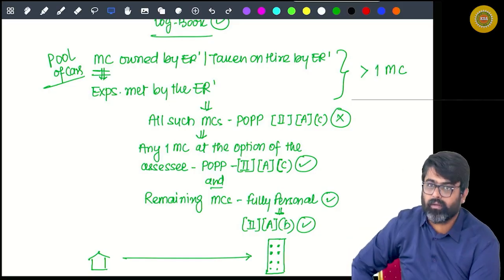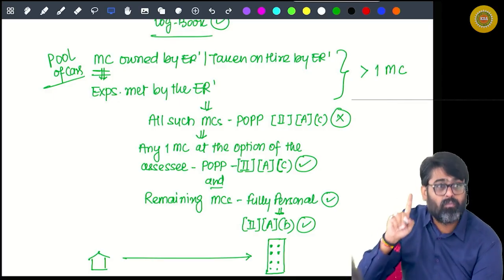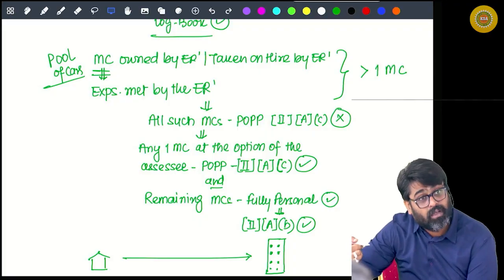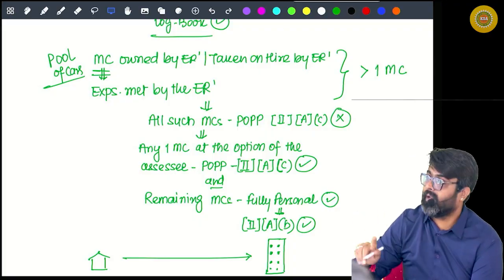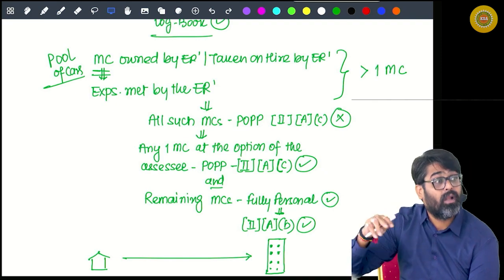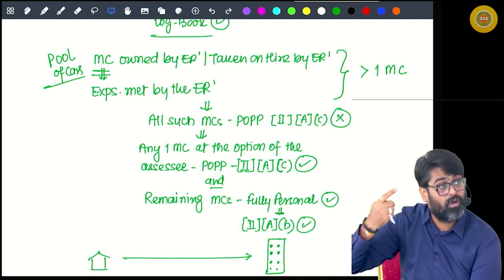Any one motor car out of all these will be treated as partly official, partly personal, and for that a flat amount will be taxable, either 1800 or 2400 plus 900 extra if the chauffeur was also provided.